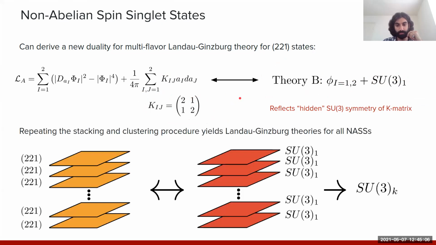But again, one can just turn the crank, starting with the Landau-Ginzburg theory for this multi-layer system, with each layer occupied by this 2-2-1 state, and applying this duality, we can write down a Landau-Ginzburg theory which allows us to access this SU(3) level K topological order.